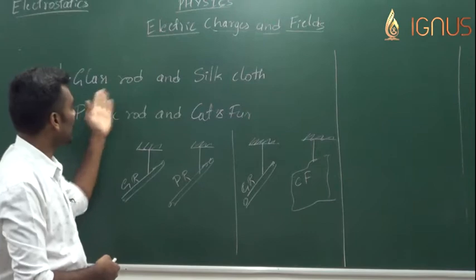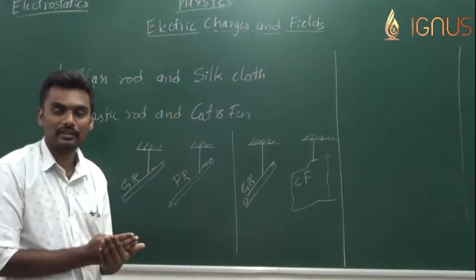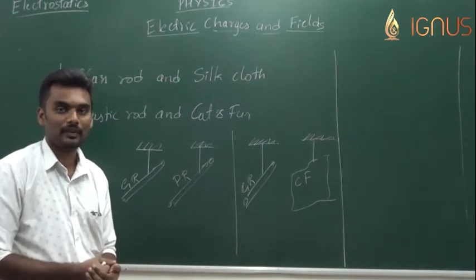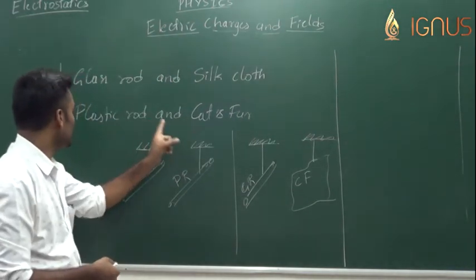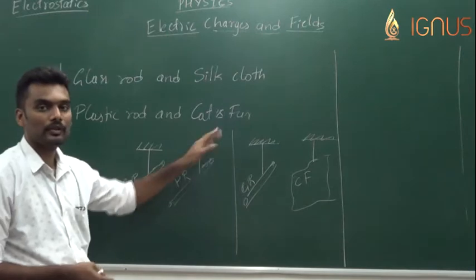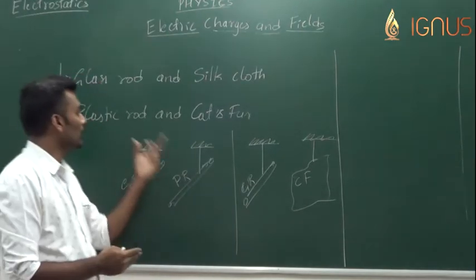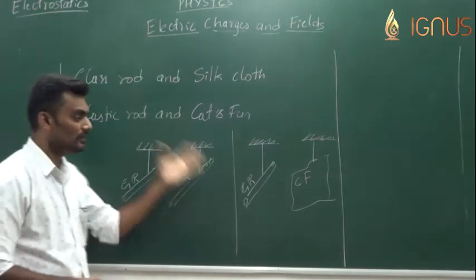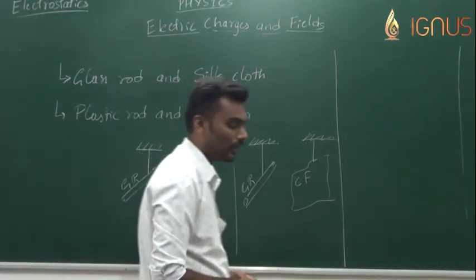So when the glass rod and silk cloth are rubbed with each other, we say that both of them got charged. Even in the case of the plastic rod and the cat's fur, once they are rubbed with each other, both of them got charged. Now, what kind of charge did they acquire is the question.